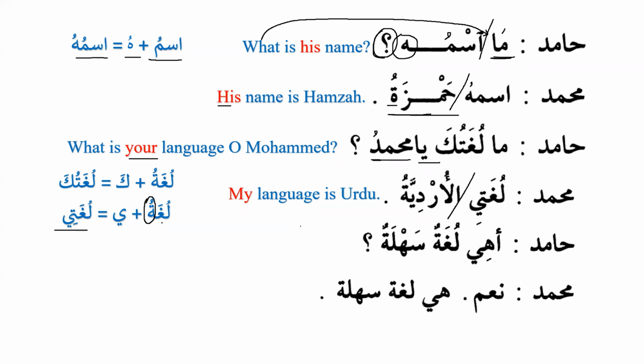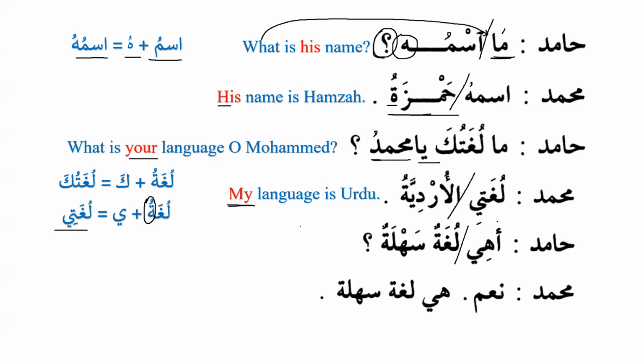When we connect ya with that, it becomes the regular ta, as we can see over here. It will not remain as ta marbuta anymore. Now it becomes a regular ta. It becomes lughati. So he says, lughati al urdiyatu. My language is Urdu. Here we have ya al mutakallim, as you said. Hamidun: Ahiya lughatun sahlatun?